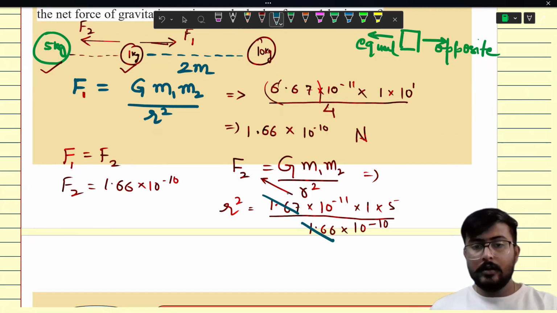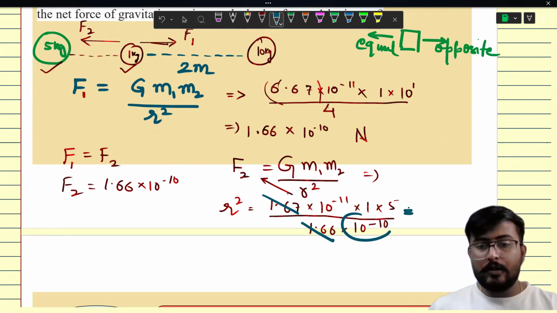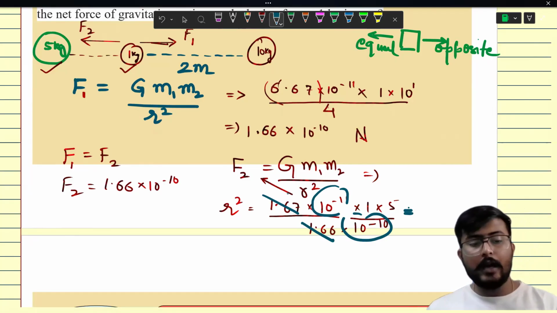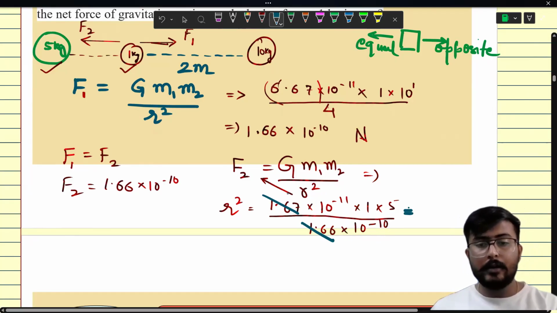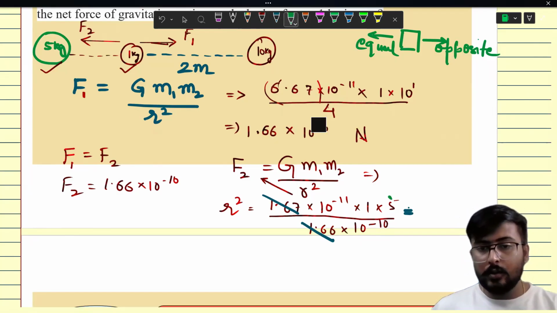And what about this? Can you see over here? This is 10 raised to power minus 10. This is 10 raised to power minus 11. They are both in division, right? So if they are in division, that means we have to subtract their powers. Okay, so come on, let's do it with me.